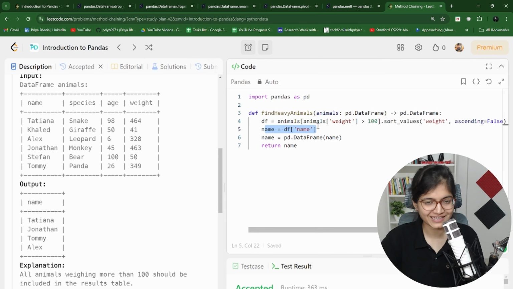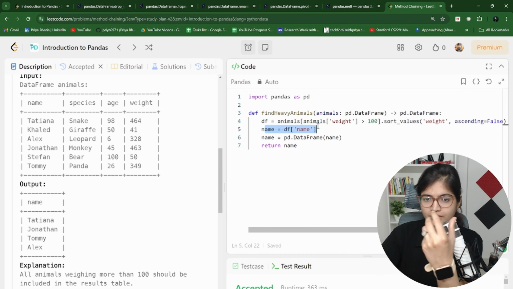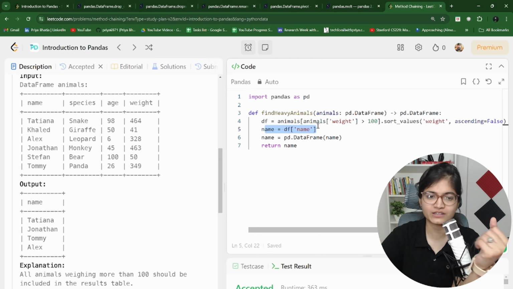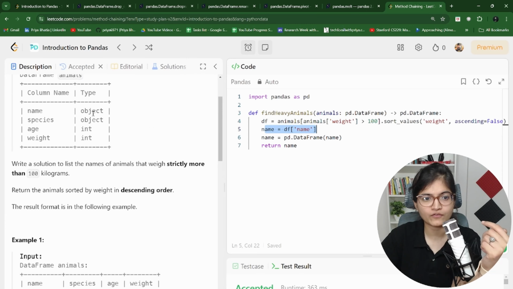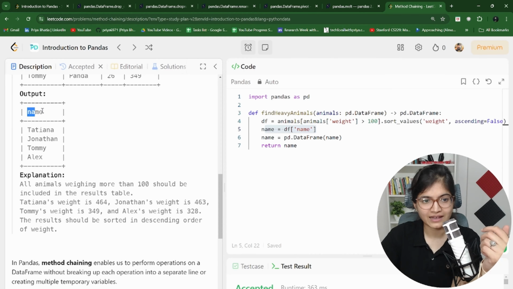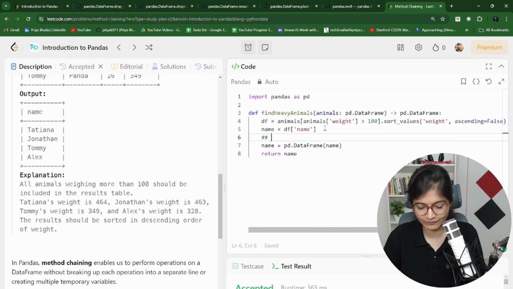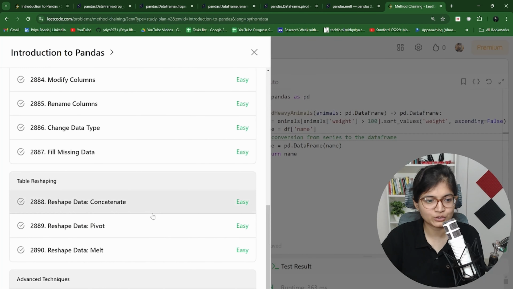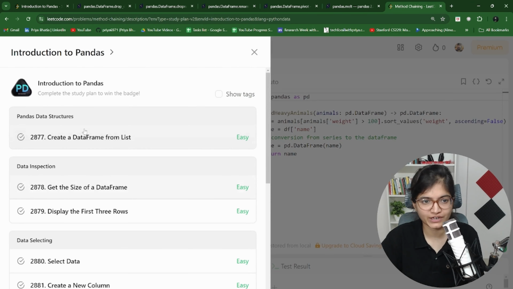So what we have done is we have just taken one specific column. I hope you all know that whenever you take any one specific column, you have internally converted your data into a series, right? But what they want is that they want us to return the answer in the form of a data frame itself, right? You can see that the answer is in the form of a data frame. So that is why we have done one more conversion, from series to data frame. And with this, we will be able to finish all our questions today. Very good. So here you can see all the questions are finished now.